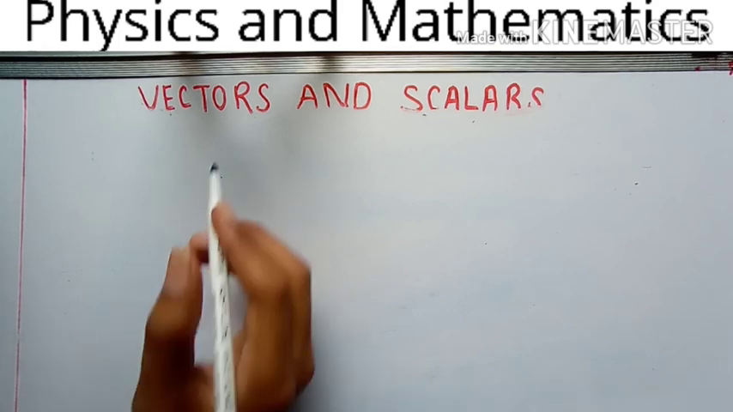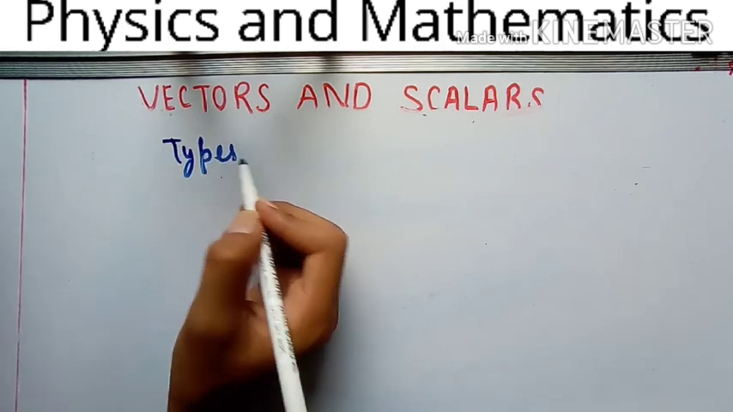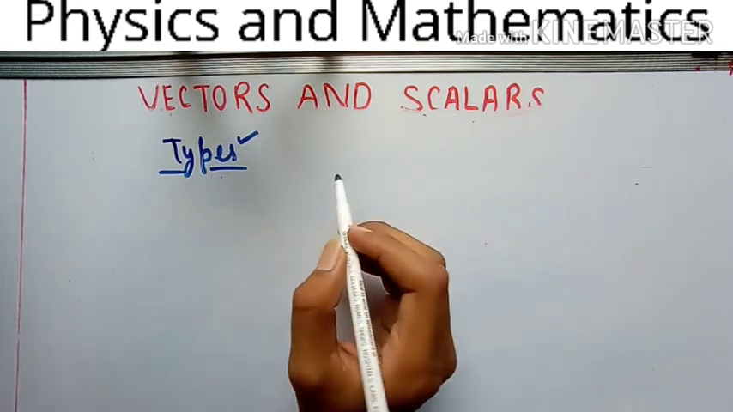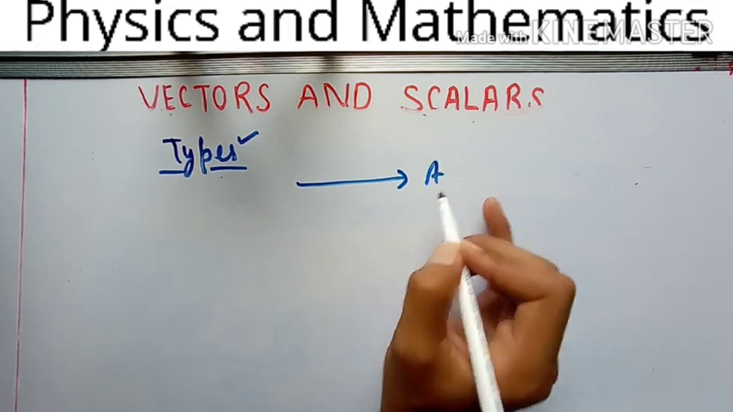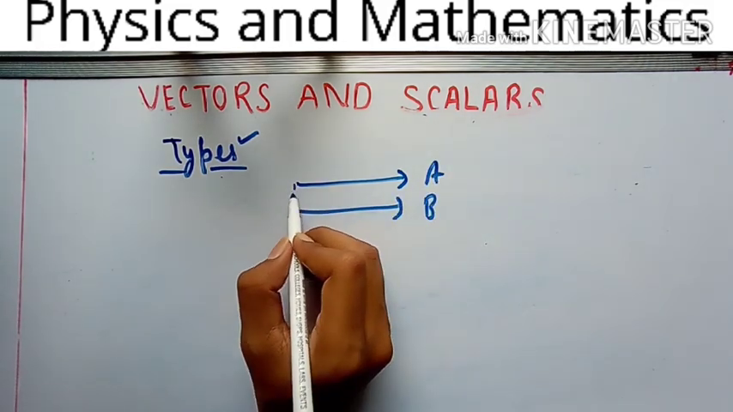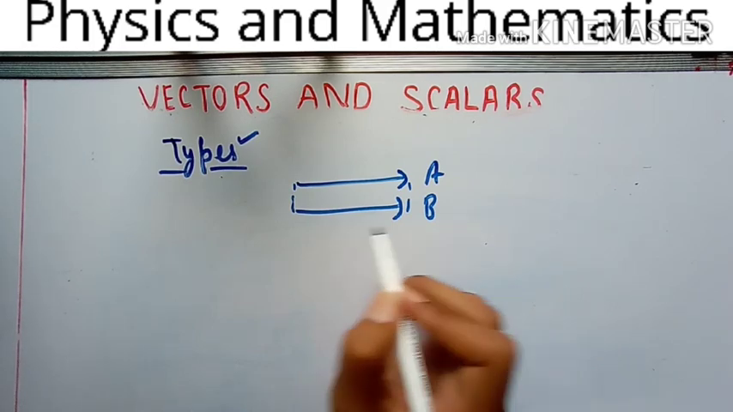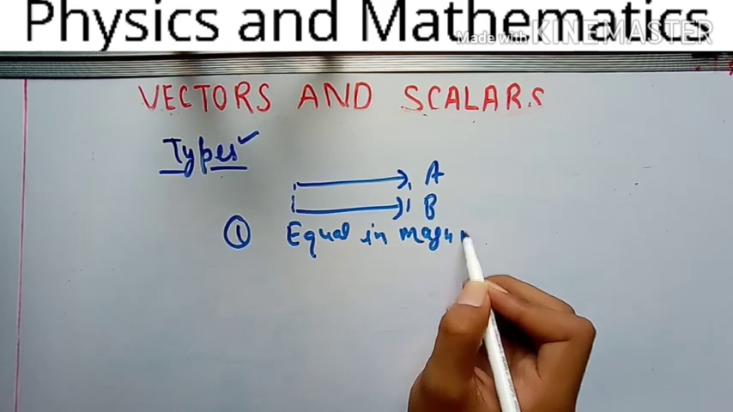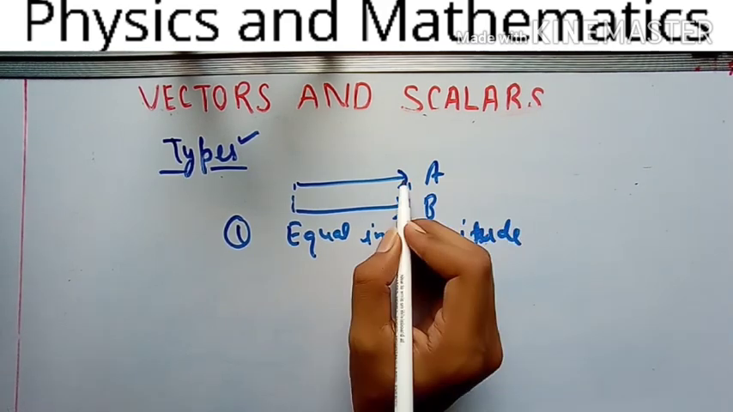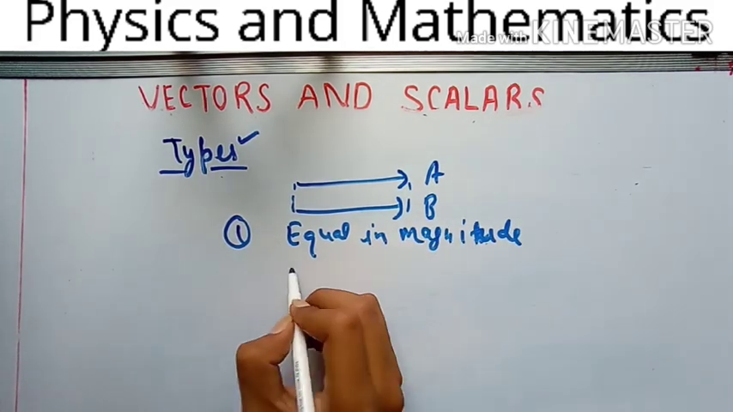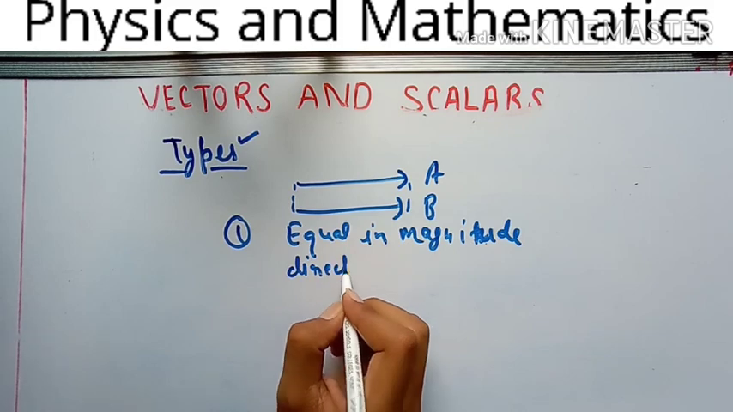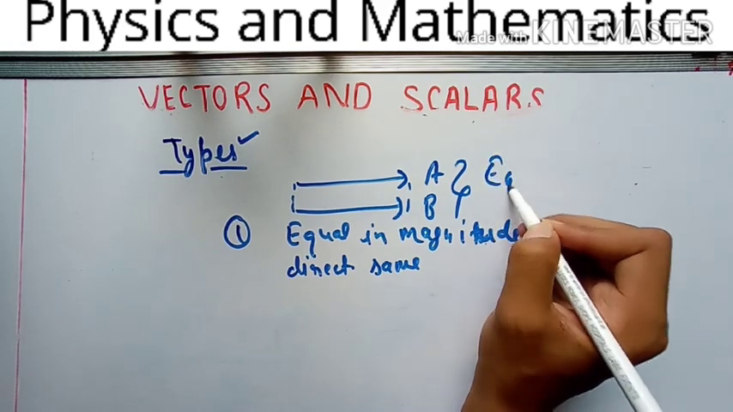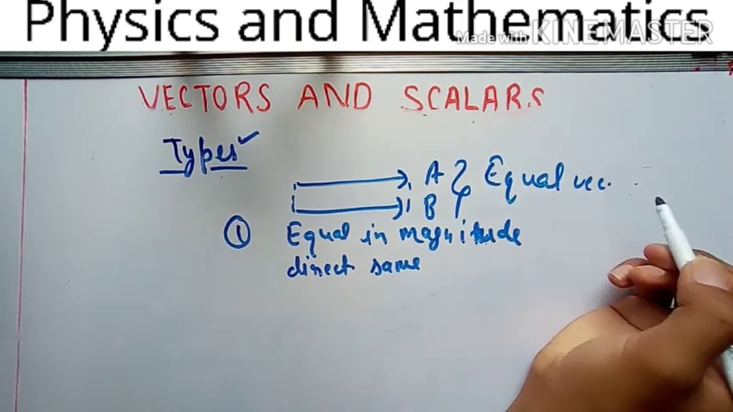Now let's discuss types of vectors. This takes only 2 minutes, nothing to worry about, and you know all these things. Look, suppose that this vector is a and this is b vector. They have the same length, so they are equal in magnitude. That is the first point. Now they are going in the same direction, so their direction is also equal. Equal in direction means direction same. These two vectors are known as equal vectors. So first I have defined equal vectors.